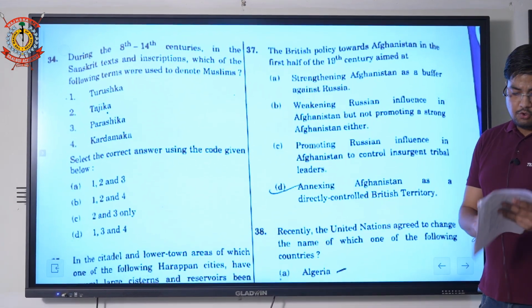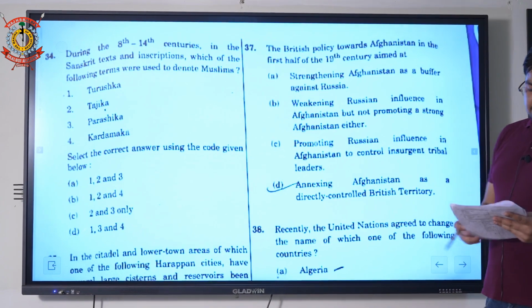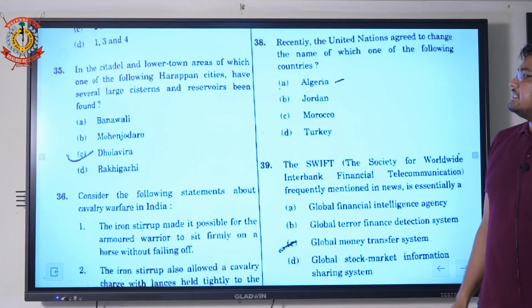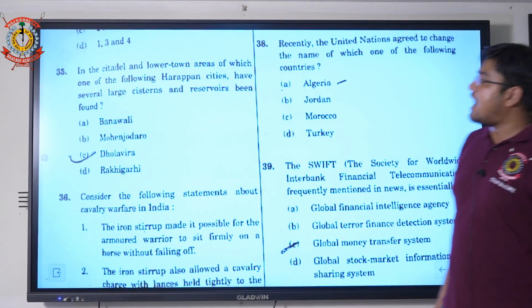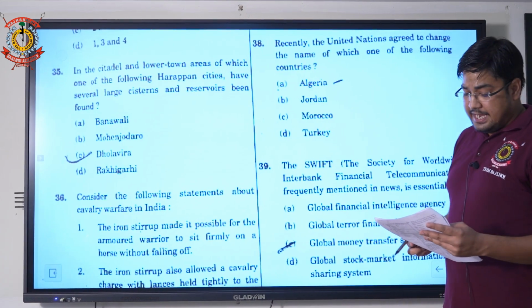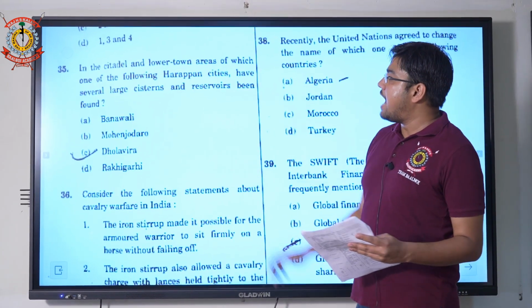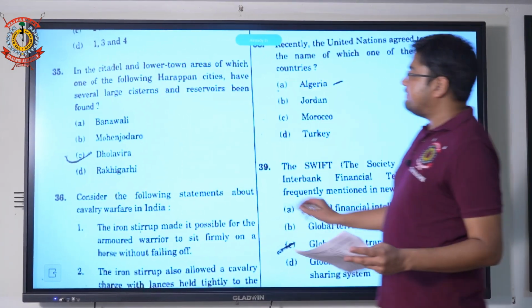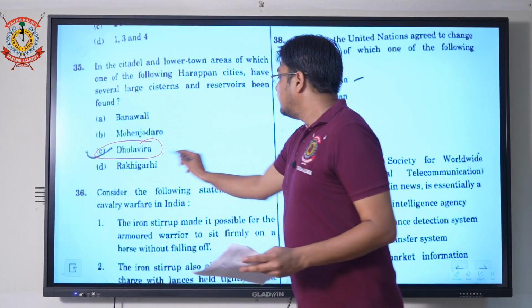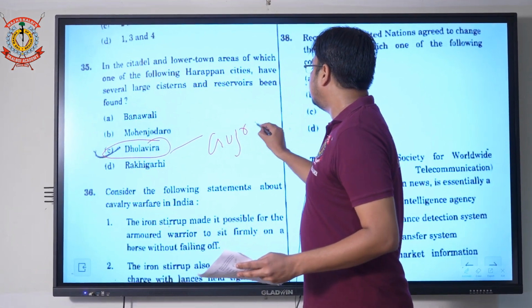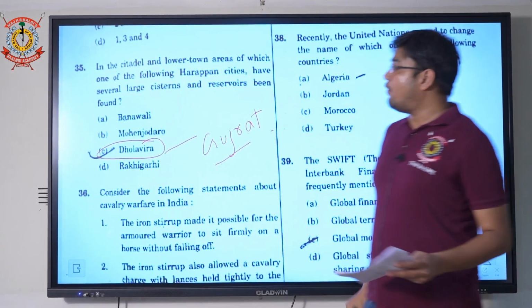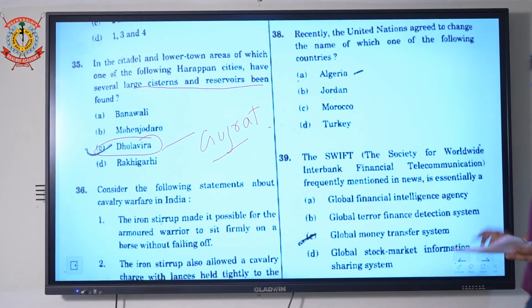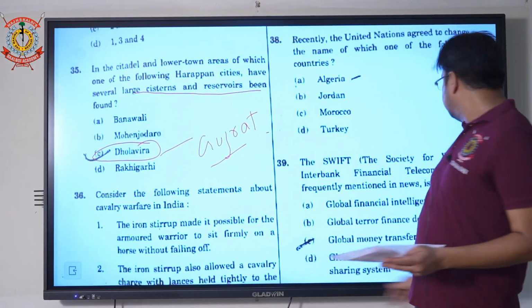Next, question 34 we have discussed. Come to question 35. They have asked one question from the Harappan civilization, that is the Indus Valley civilization. Which among the following Harappan cities has several large cisterns and reservoirs in the citadel and lower town areas? When you read about this, the reservoirs are found in Dholabira, which is in Gujarat. We found the reservoir and large cisterns in the Dholabira region. So question number 35, the answer is C.